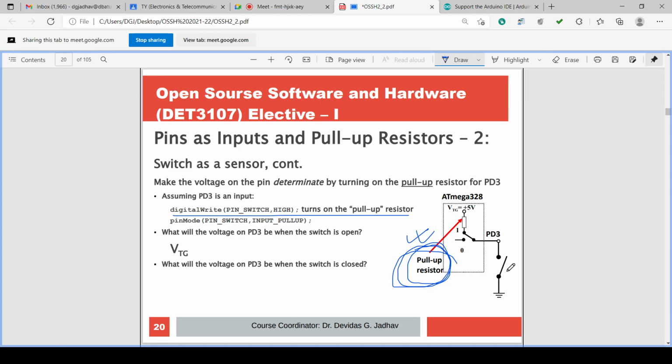So there is a switch. When the switch is closed, the pull-up resistor will provide current through it to the switch to the ground. And when the switch is open, the pull-up resistor will provide 5 volt to the floating pin. Okay, it is VTG, 5 volt.